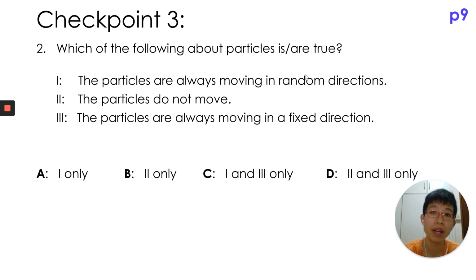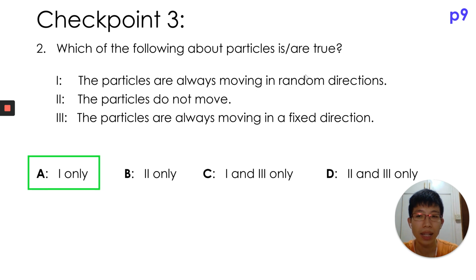For checkpoint 3, which of the following about particles is or are true? When you see is or are true, it means there can be one or more than one statement that is true. The particles are always moving in random direction. The particles do not move. The particles are always moving in a fixed direction. In this case, the answer is 1 only. The particles are always moving in a random direction. And 2 and 3 are out.